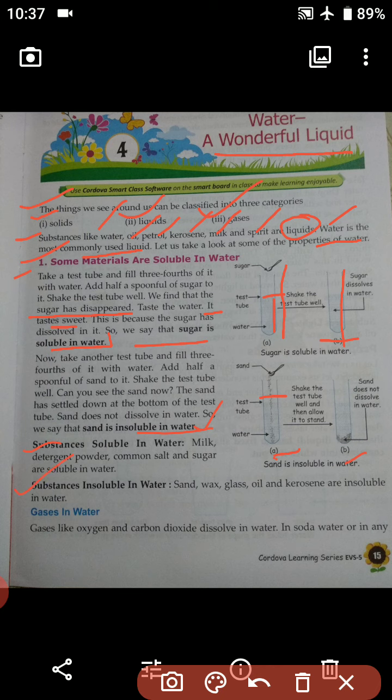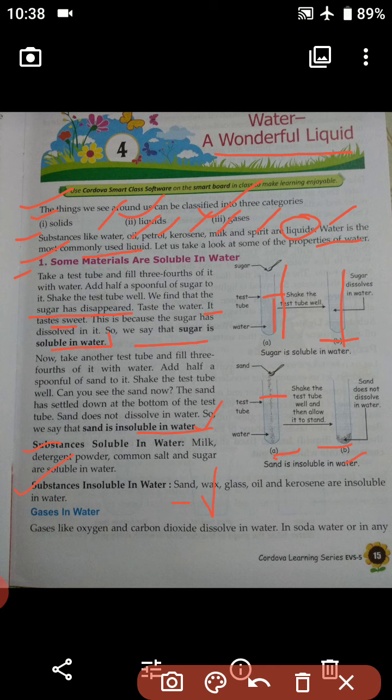Substances insoluble in water are sand, wax, glass, oil and kerosene. We all know that sand is not soluble in water. It will just settle down. Likewise, wax will not mix in the water.